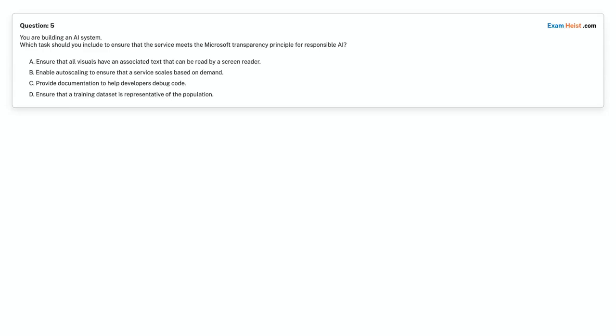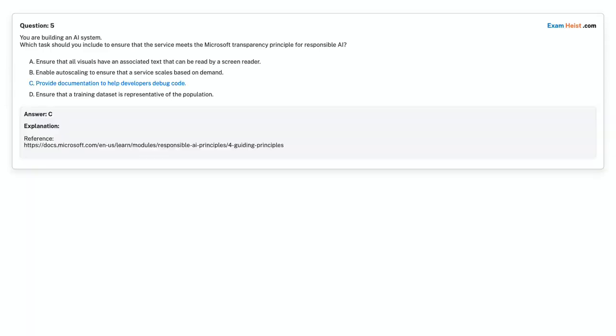Option D, ensure that a training dataset is representative of the population. Choose the correct answer. Correct answer is option C, provide documentation to help developers debug code.